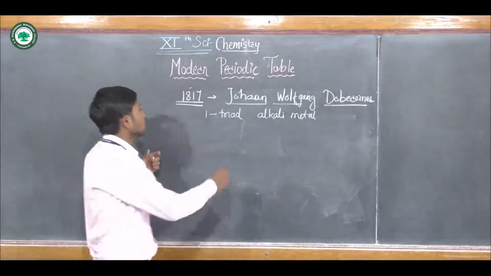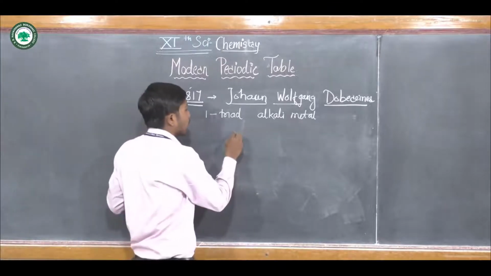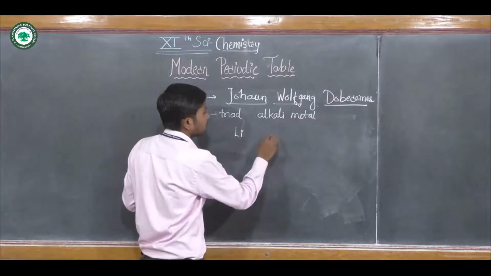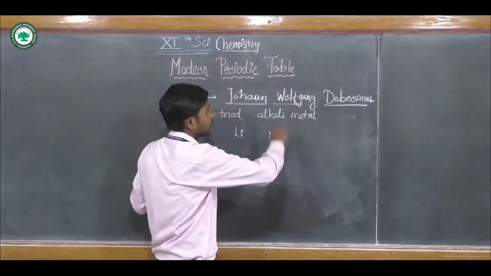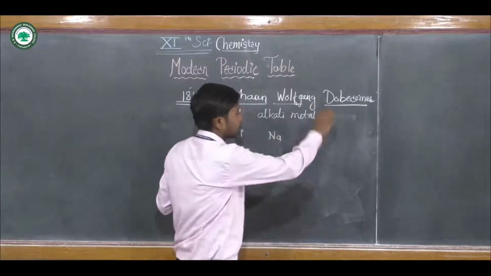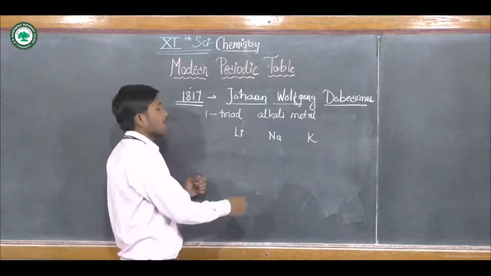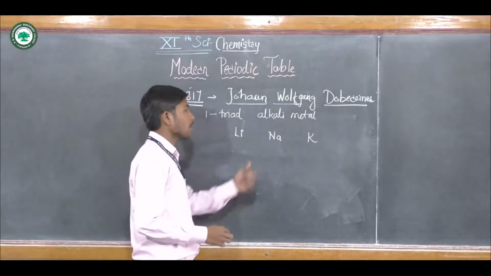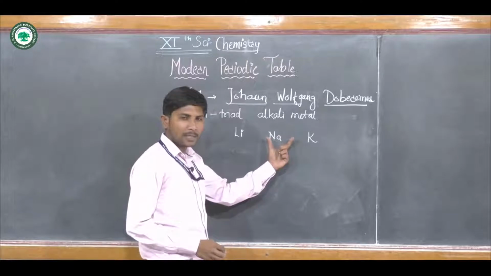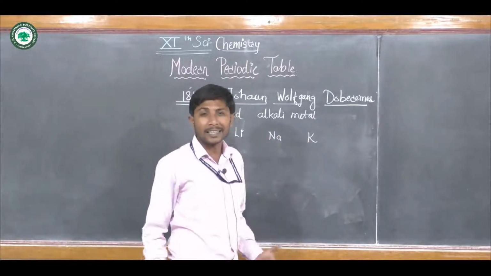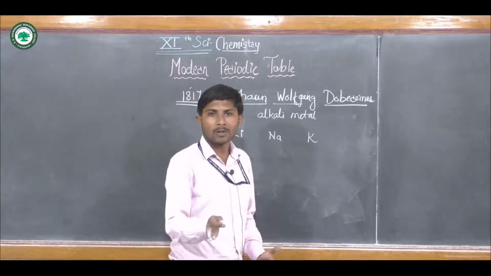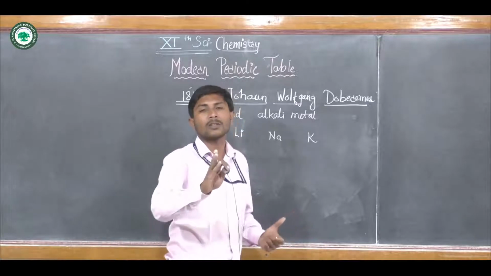The first triad was lithium, sodium and potassium. The atomic number of lithium is 3, sodium is 11 and potassium is 19. But Dobereiner's law was based on atomic mass.